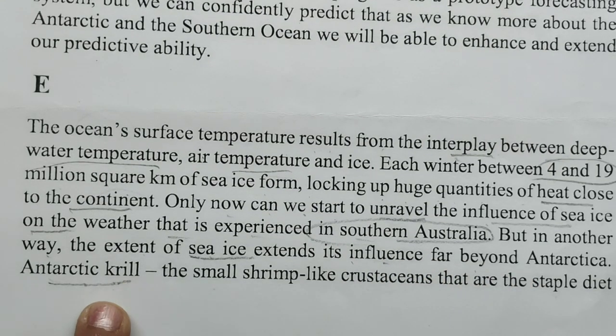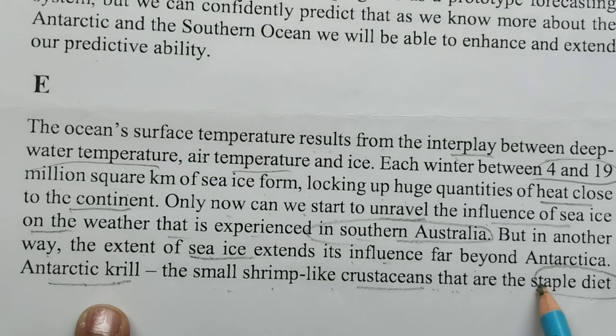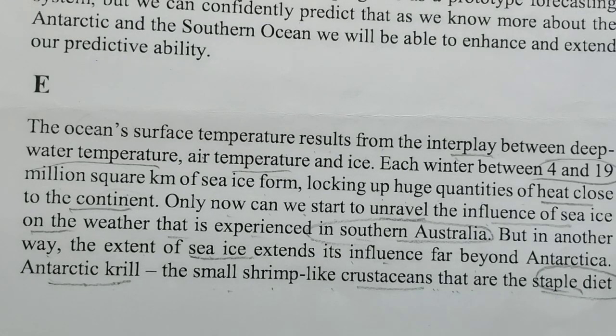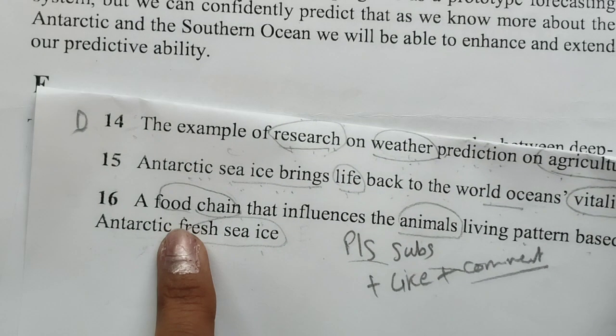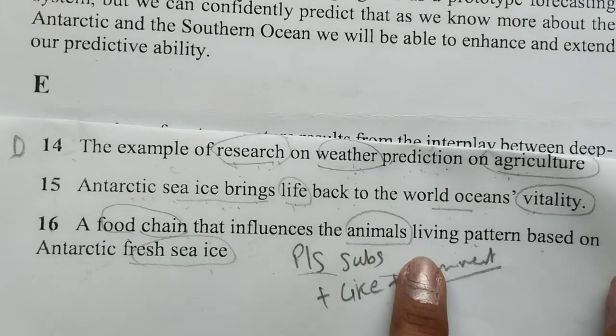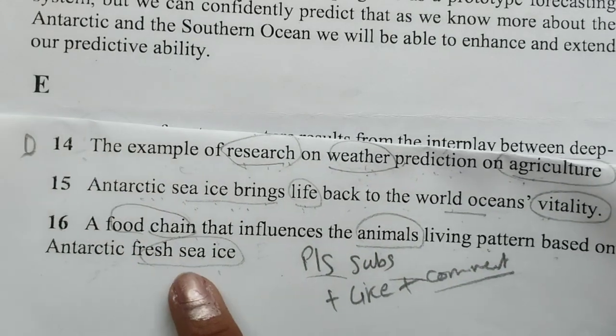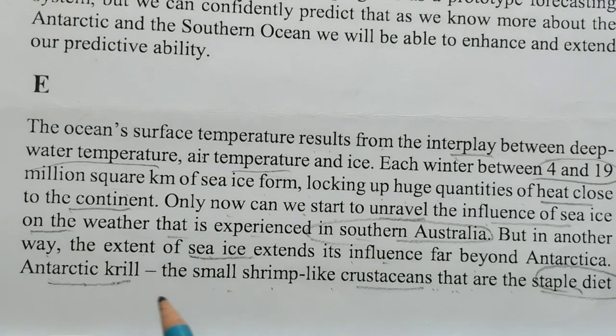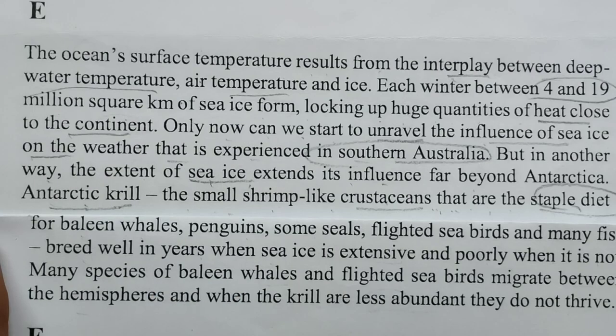Antarctic krill, the small shrimp-like creatures that are a staple diet. I think then they are talking about the food chain, which influences the animal living pattern based on Antarctic sea ice. Antarctic krill, sea ice also. Okay, let's finish this paragraph.